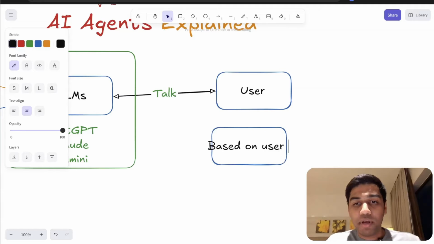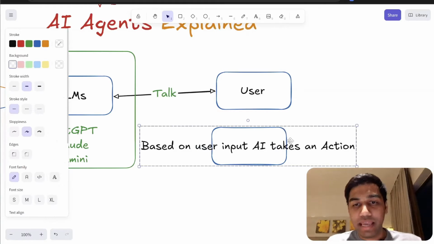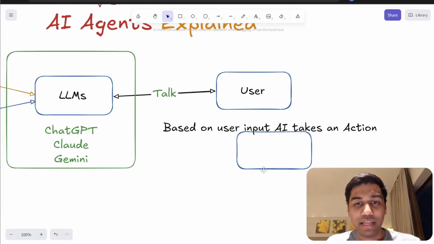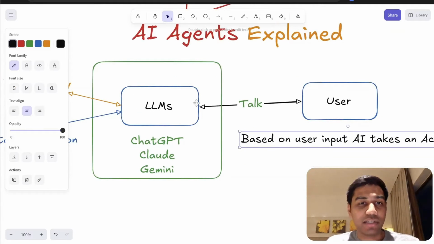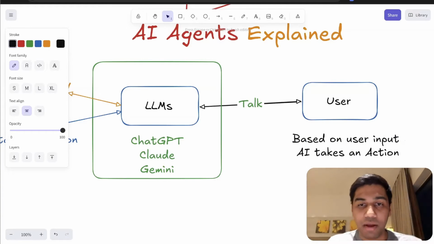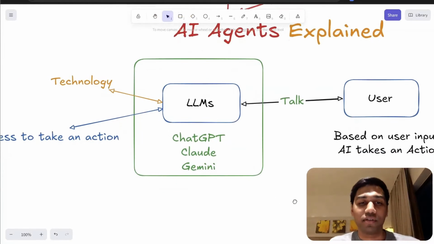Based on user input, AI takes an action, right? It takes an action based on what the user said. So I told it to go ahead and research Indian markets, and it's going to go ahead and do that. It's going to search, go through sources, take 8 to 10 minutes to do this, and come back with a detailed research report.